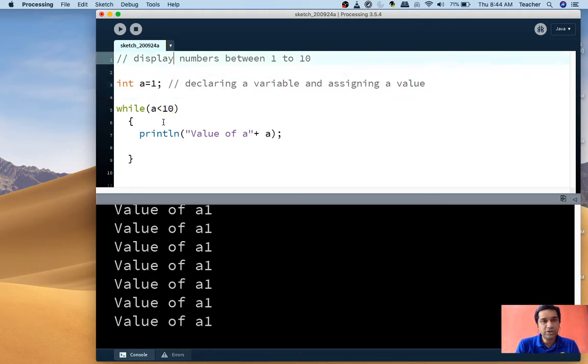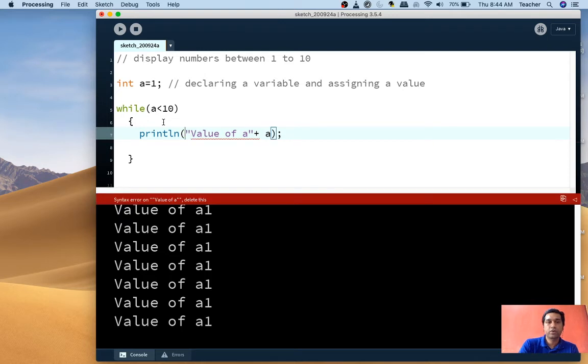Now it's a range of 1 to 10. You write the condition in such a way that you allow the processor to enter into the body of the while. So I'm writing a less than or equal to 10. A less than or equal to 10 means, is 1 less than 10? Yes, so I'm allowing it to enter the while. And I'm printing the value of a, giving some space.